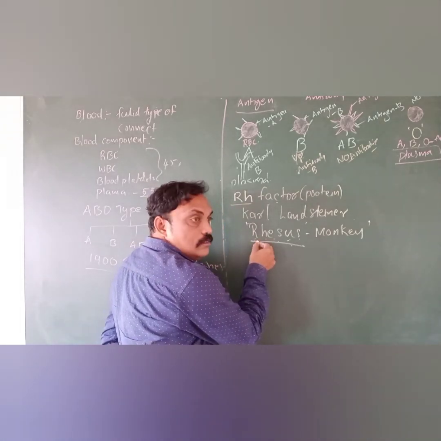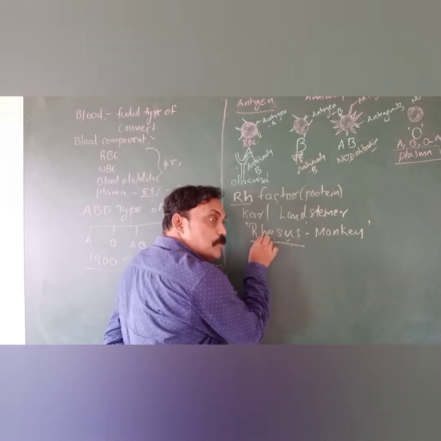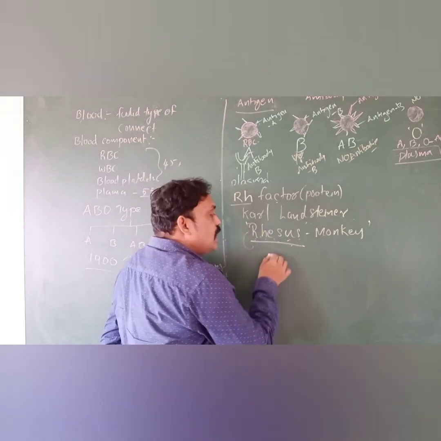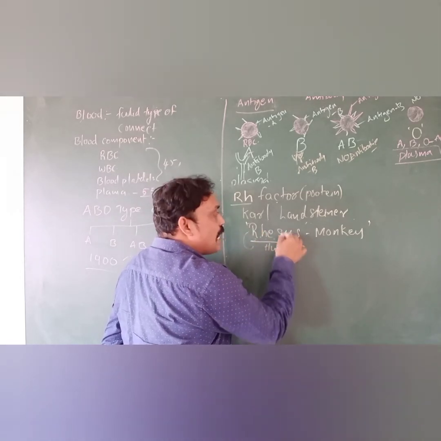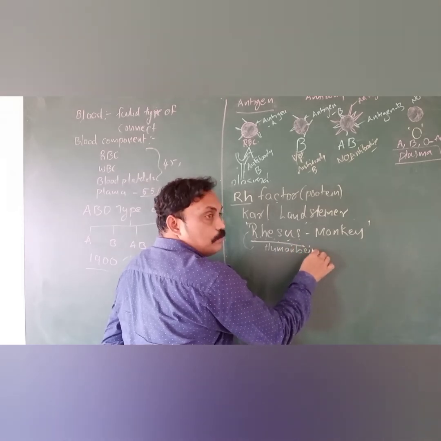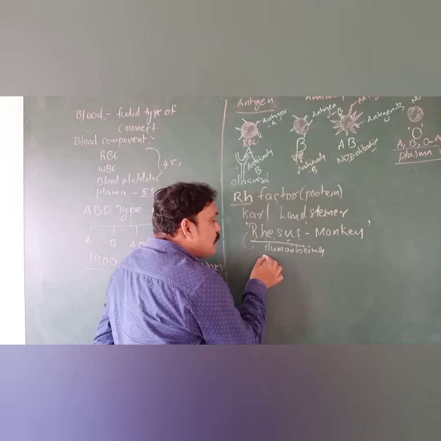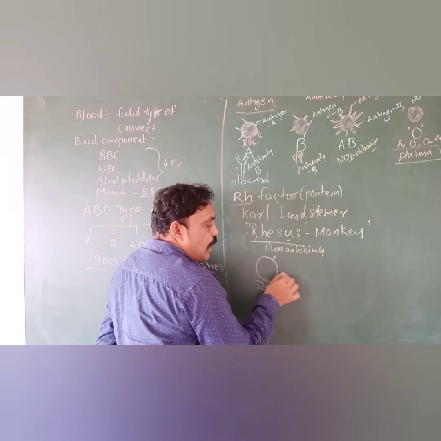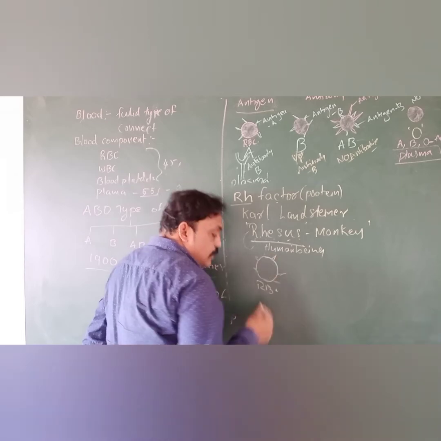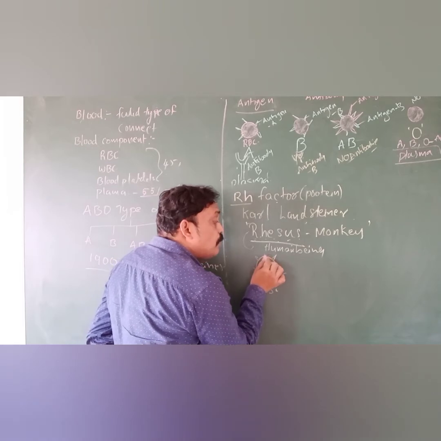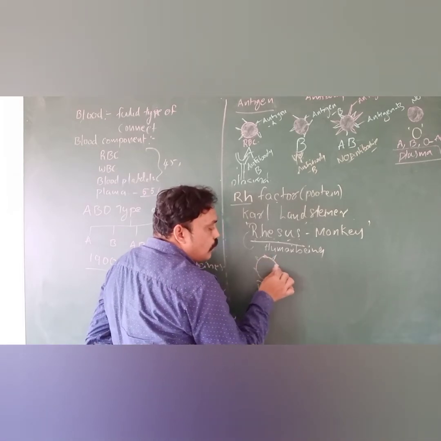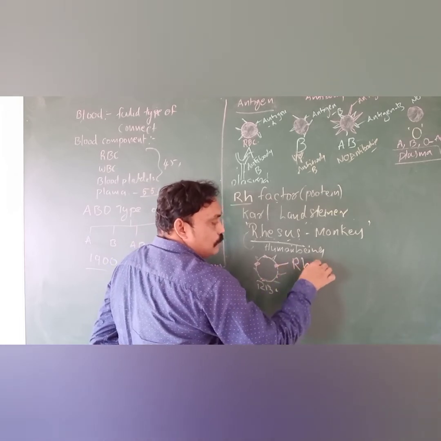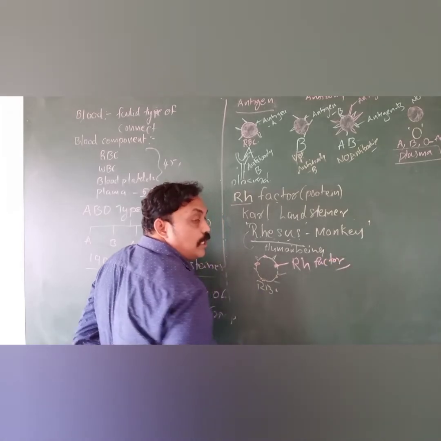Whatever factor he observed in the Rhesus monkey, the same factor Landsteiner observed in human beings also. Where? On the surface of the RBC. For example, this is an RBC. On the surface of the RBC, antigens are located. Not only antigens; in some of them, not all, he observed the RH factor, a type of protein on the surface of the blood.